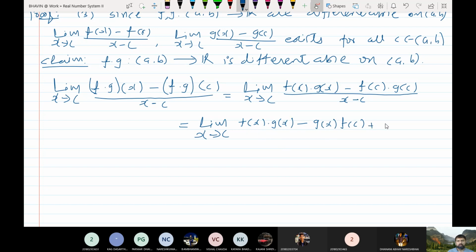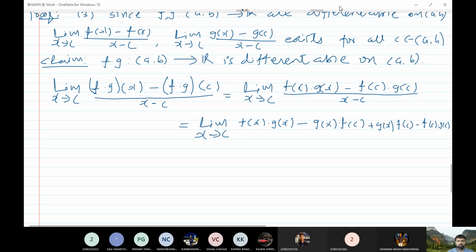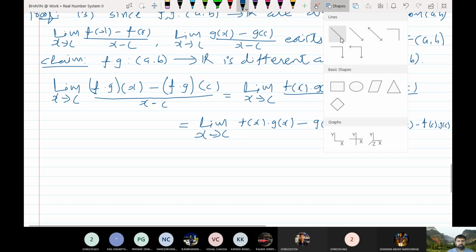So I also should add g(x) into f(c) and minus f(c) into g(c). Do you understand? We have subtracted g(x) into f(c) and I have added g(x) into f(c). Why have I done this? Because I want to bring f(x) minus f(c) upon x minus c. So how can I bring f(x) minus f(c) from the numerator? Just take g(x) common. Clear?